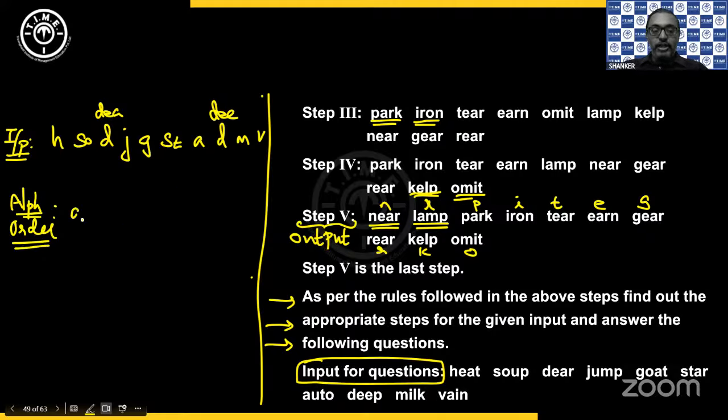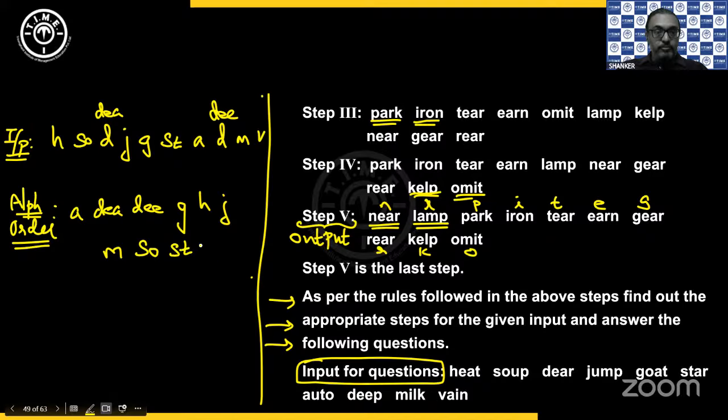So A is there, so we write A. Then B, C is not there, you have D. But within that, you get D, E, A first, then D, E, E next. Because A comes first, then E. Then after D, E, F is not there, you have a G. Then H, I is not there, you have J. Then K, L is not there, you have M. Then N, O, P, Q, R is not there, you have S. So between S, O and S, T, you get O first.